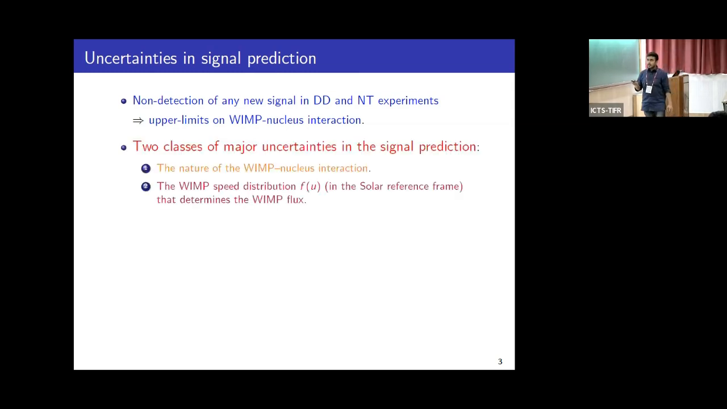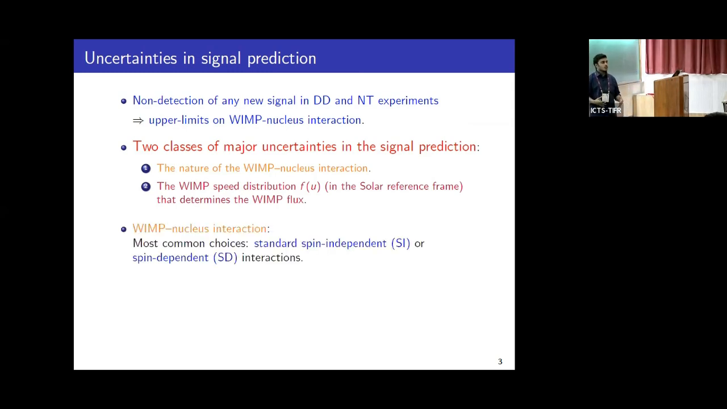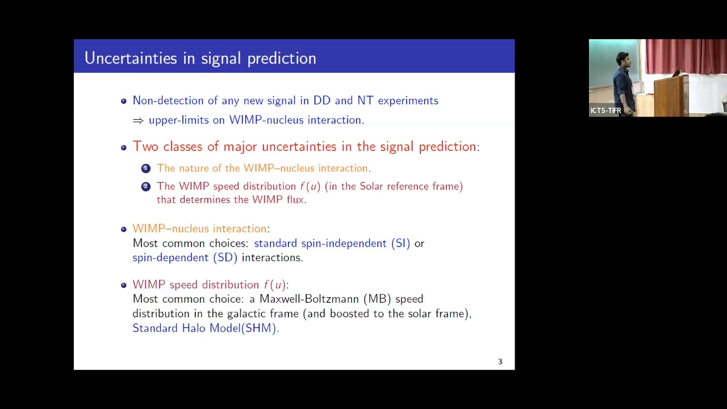While predicting the signal and comparing with the experimental data, two classes of major uncertainties arise. One is the nature of the WIMP nucleus interaction, and another is the WIMP speed distribution in the solar frame that determines the incoming WIMP flux. For the WIMP nucleus interaction, the most common choice has been either standard spin independent or standard spin dependent interactions. For the WIMP speed distribution, the most common choice has been a Maxwell-Boltzmann speed distribution in the galactic frame, then boosted to the solar frame, which is called the standard halo model. Note that here u is the WIMP speed with respect to the solar frame.